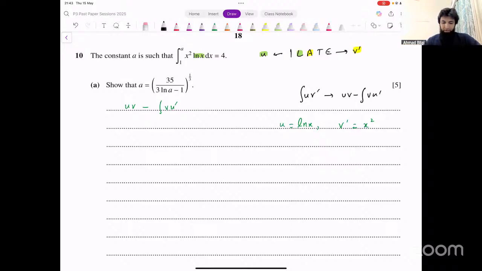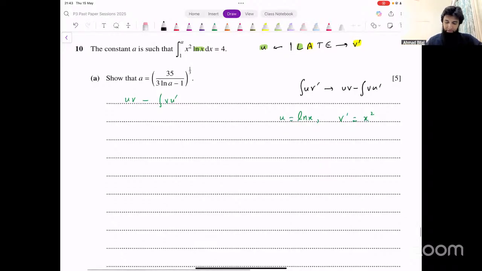Okay, all right. Now let's have a look at this. uv minus integration of u dash v. Let's input values in this. u as it is, that is ln x, into v. We have to find the derivative of ln x, that's 1 over x, integration of x squared, that's x cubed over 3.